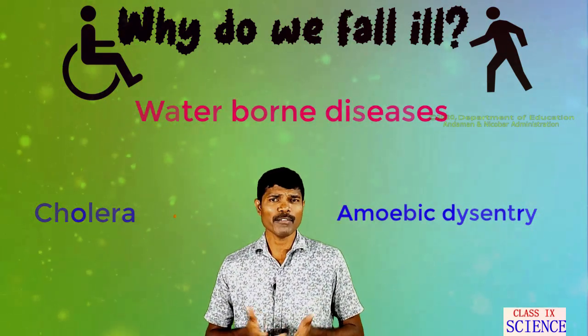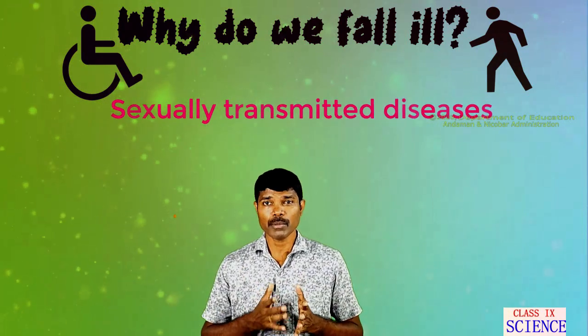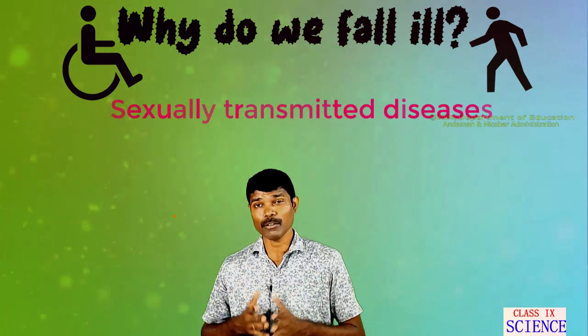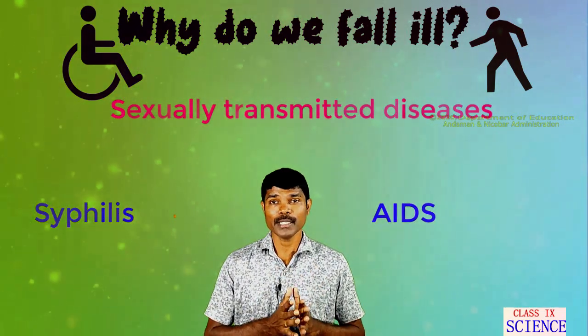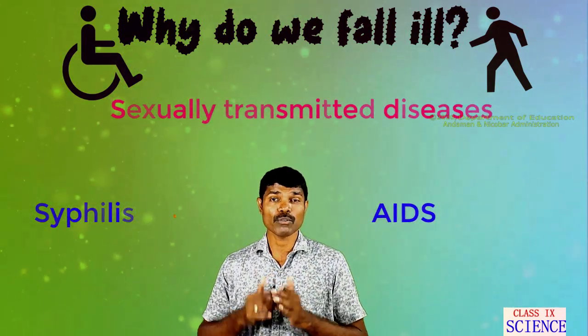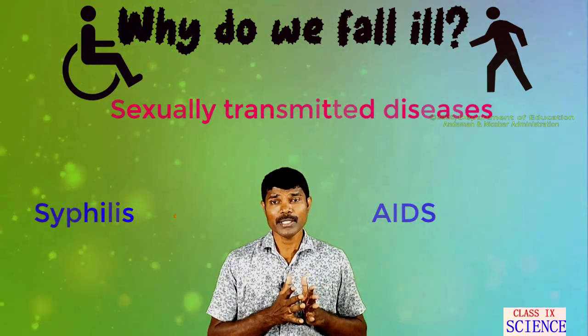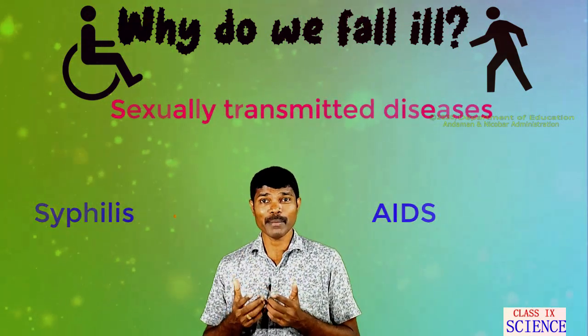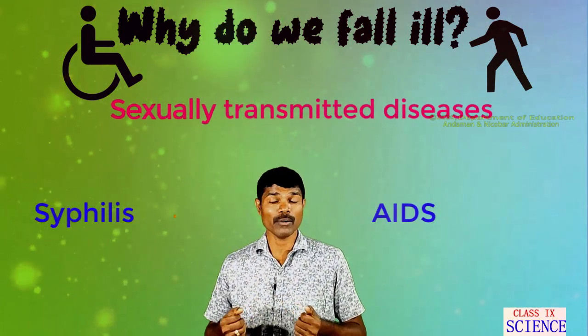So this way, from uncleaned water, the cholera causing microorganisms may enter a healthy person and infect them. Apart from air and water, by sexual contact also some diseases get transmitted or spread. Syphilis and AIDS are some of the diseases which spread by means of sexual contact. However, such diseases may not spread by casual contact such as handshaking or hugging.